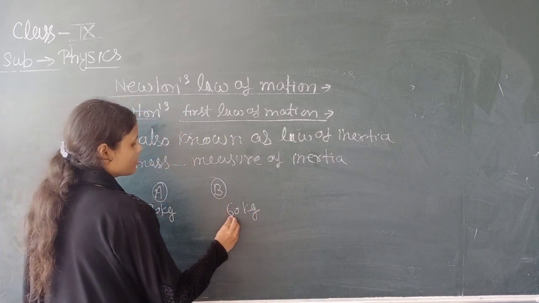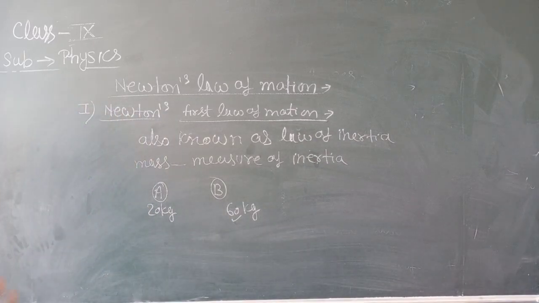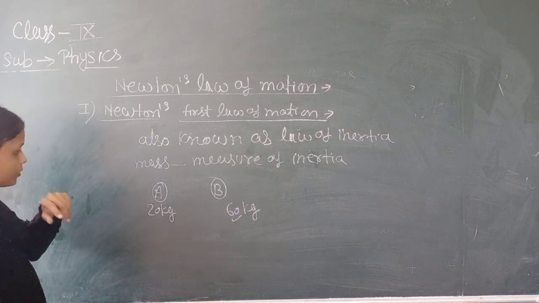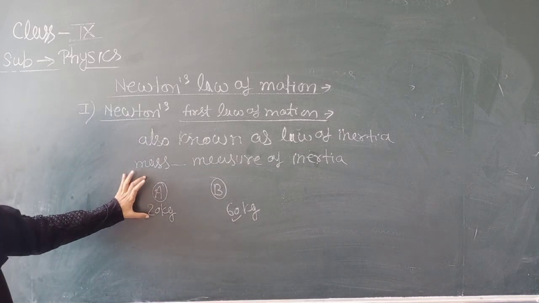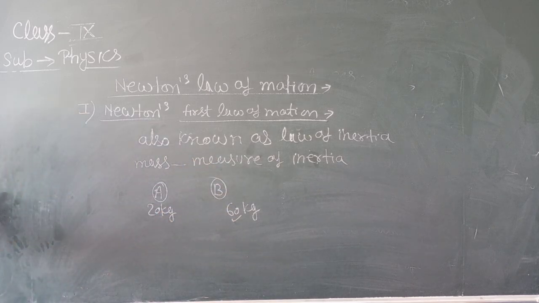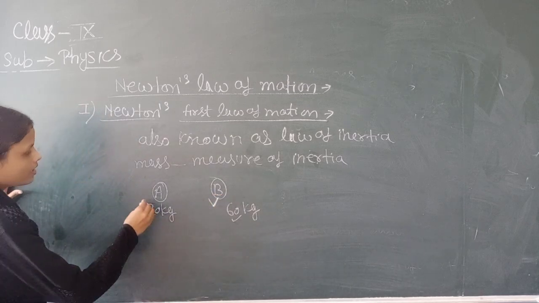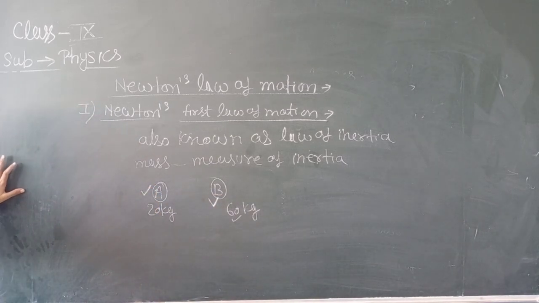The mass of object B is greater than the mass of object A, so object B is heavier than object A.